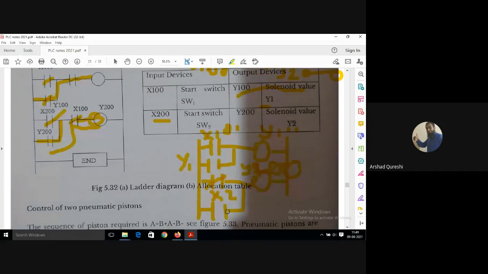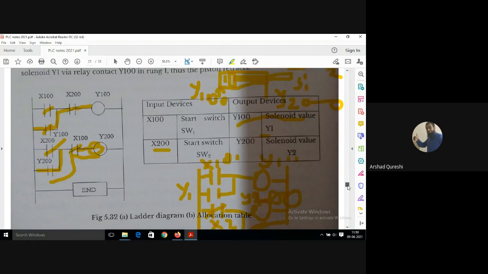Why should it be latched? Because as soon as it leaves the position of X2, it will get open because it is a normally open contact, and there will be a malfunctioning. Malfunctioning means it will not work. It will just move 1 mm from S2, this X2 gets open, and there will be no current to Y200. So to give the current till the full A minus operation takes place, I am keeping a latching circuit here which will flow the current to Y200, though the piston has moved from S2. Getting all of you?